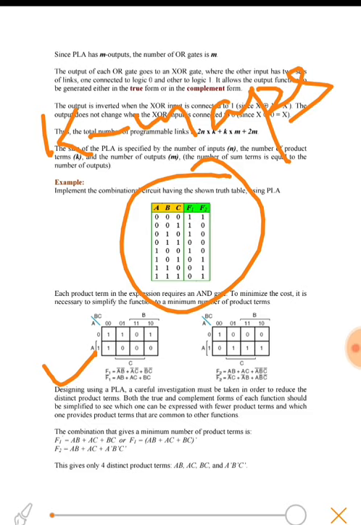So how can we get the k-map using minterms. For f1 it comes out to be a bar b bar plus a bar c bar plus b bar c bar. And we will calculate both the functions, the true function f1 and the complemented form as well.